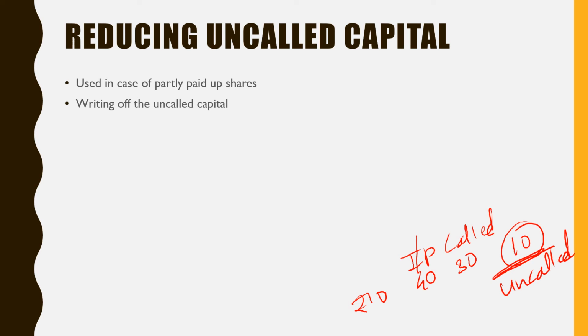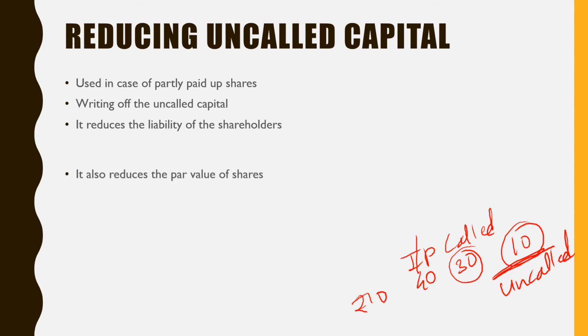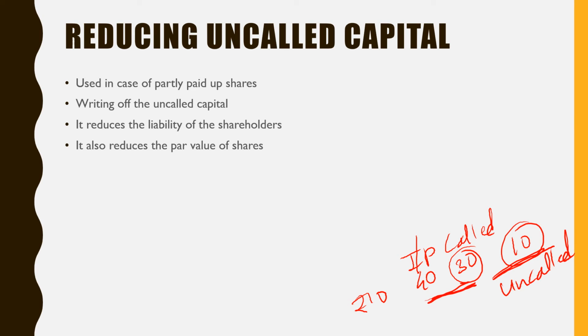This capital will be reduced and the share will be made for rupees 30 only. The called up or paid up capital will be 30, and it will be made a fully paid up share. It reduces the liability of the shareholders. The uncalled capital is going to be written off. It also reduces the par value of the shares. In this example, premium is included, but the par value will be changed.